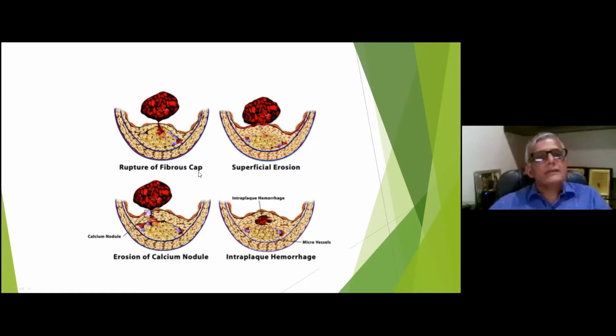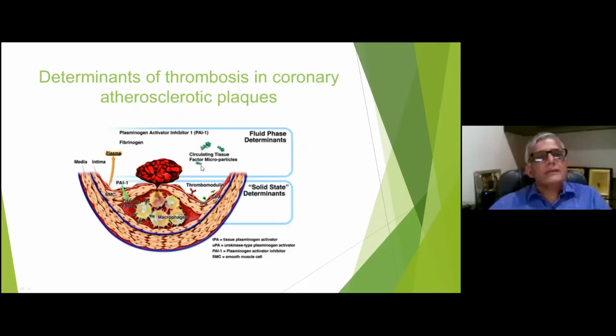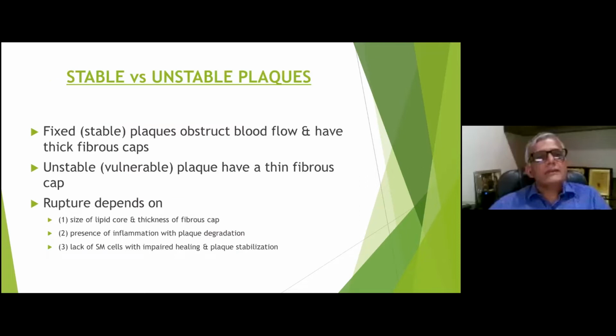There are various determinants of thrombosis or acute penetration, which may be in the fluid phase or maybe in the solid state. So these are plasminogen activator inhibitor, fibrinogen, circulating tissue factors, thrombomodulin, urokinase-like plasminogen activator, tissue plasminogen activator, and the smooth muscle cells. So interplay of all these elements ultimately leads to formation of plaque or the presentation of acute coronary